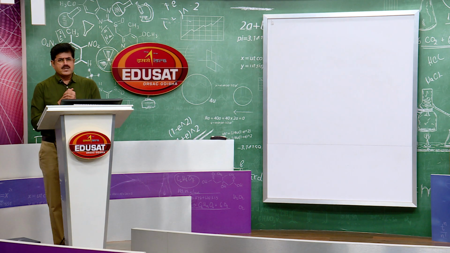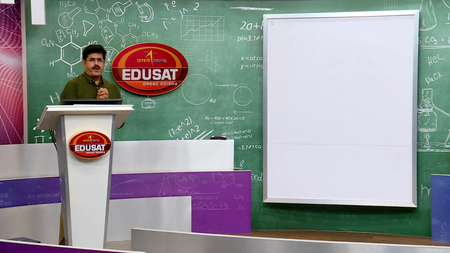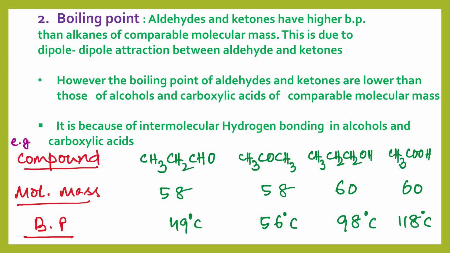The next physical property we are going to discuss is boiling point. Aldehydes and ketones possess a lower boiling point than carboxylic acids and alcohols of comparable molecular mass, but possess a higher boiling point than alkanes of comparable molecular mass. I have given some examples here.